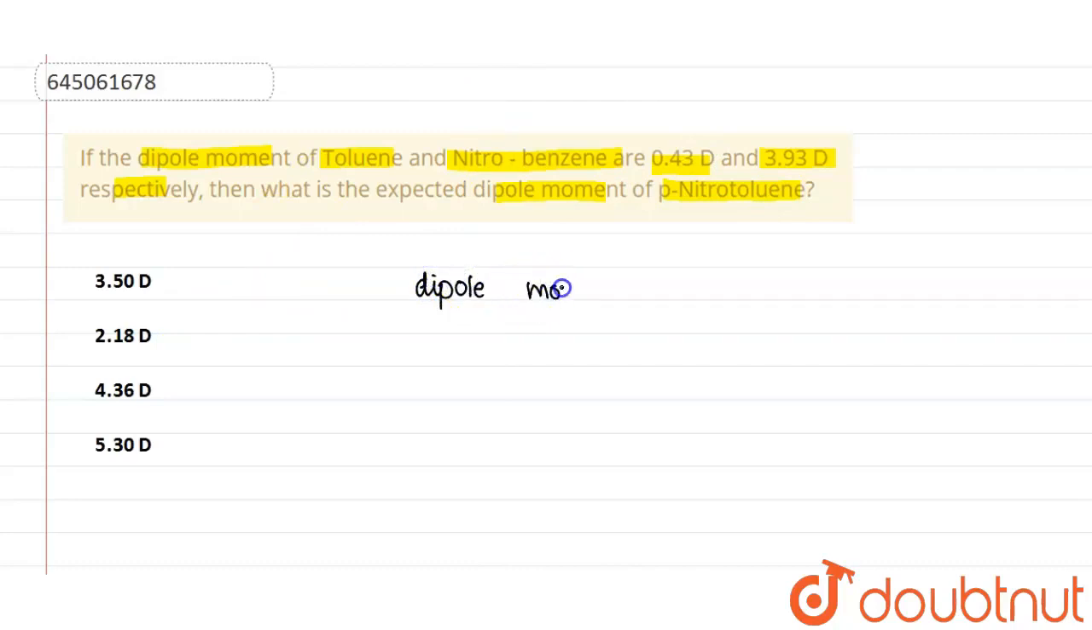So the dipole moment is the product of charge and the distance between them. It is a vector quantity, means it depends upon both magnitude as well as direction. Now consider any molecule AB. If this B is an electronegative atom, then it will have a del negative charge, and this A will have a del positive charge. So the direction is given from the positive charge to the negative charge like this in an arrow. So this is the dipole moment representation.